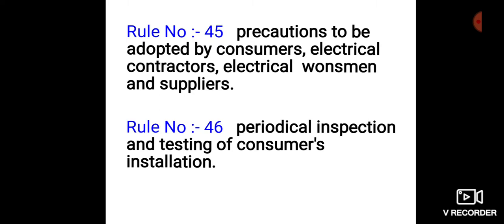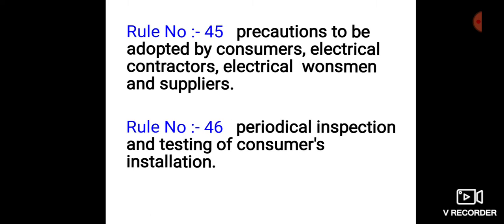No electrical installation work which has been carried out in contravention of this rule shall be either energized or connected to the works of suppliers.